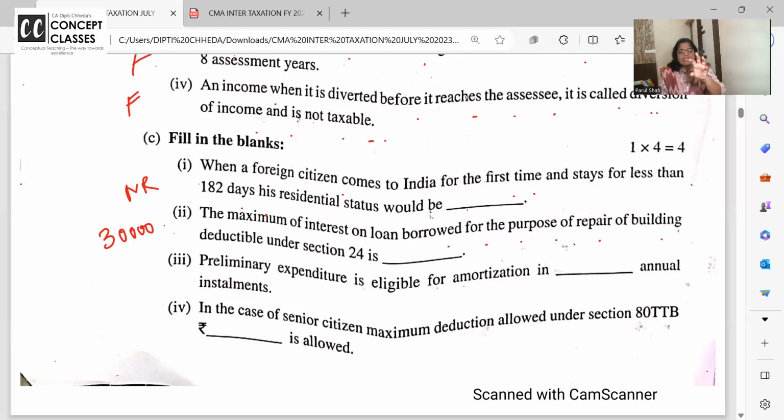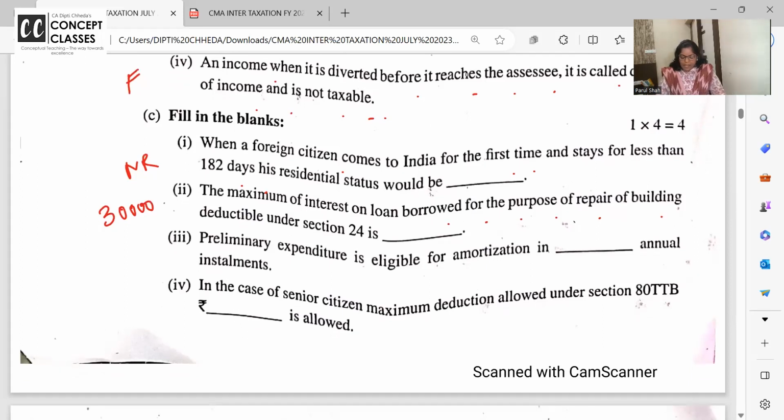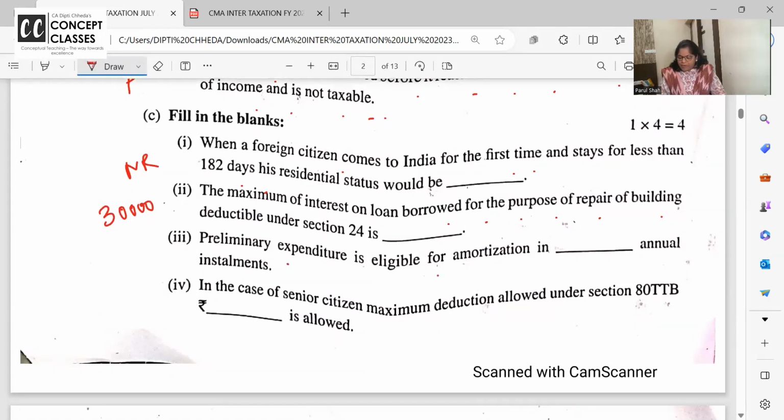I have discussed this in a very nice flow chart. So maximum interest on loan allowed for repairs is how much? Today also 30,000. Interest on loan for purchase or construction, how much is it allowed? 2 lakh. And the 2 lakh and 30,000 limit is only for self-occupied. For let out and deemed let out, how much is it allowed? Full.